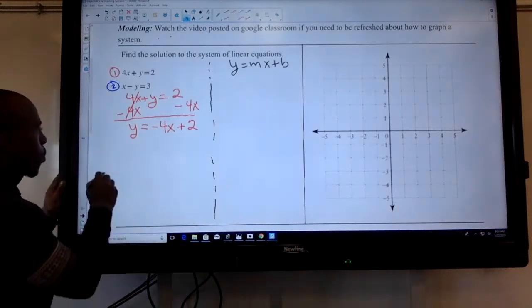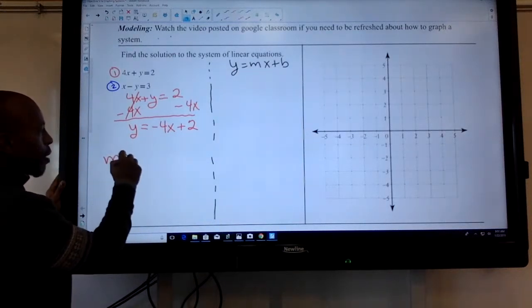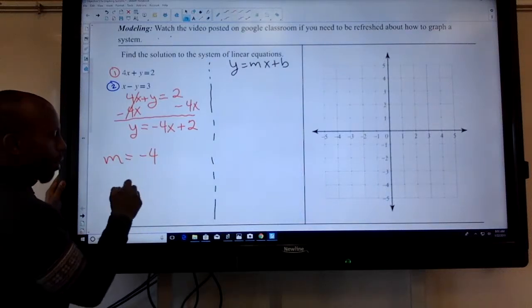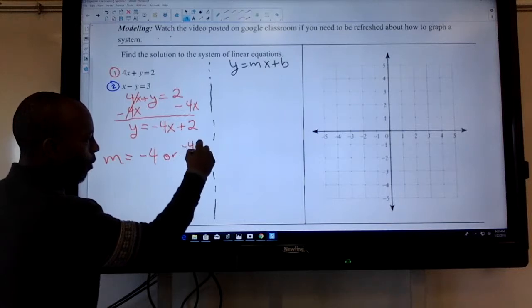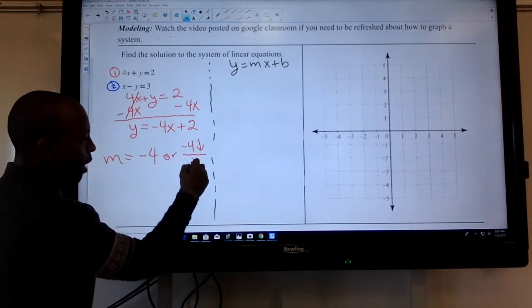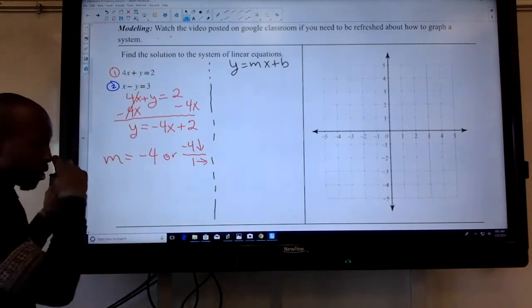So now I can tell you, well, m is negative 4, right? What does this mean as my slope? This means I'm going to go down 4, and I'm going to go to the right 1, right?